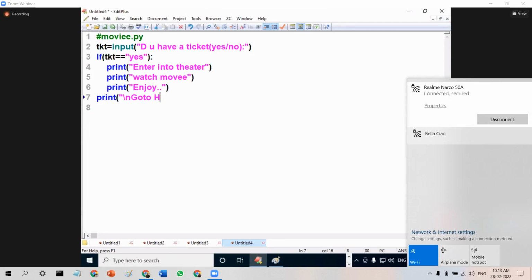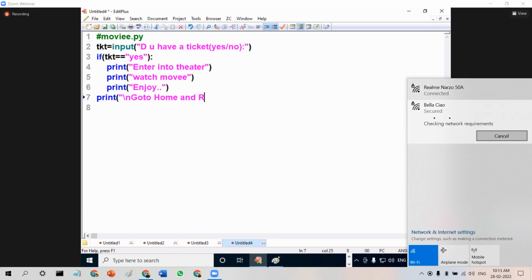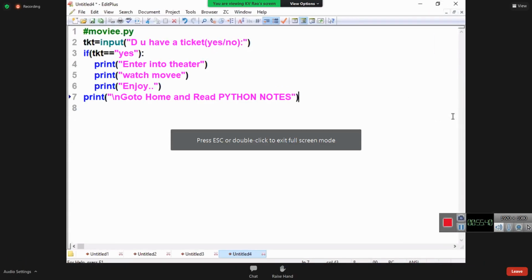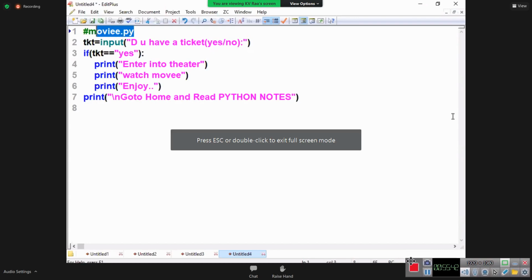Go to home and read Python notes. Okay, Python notes. Beautiful. Save the code, students.